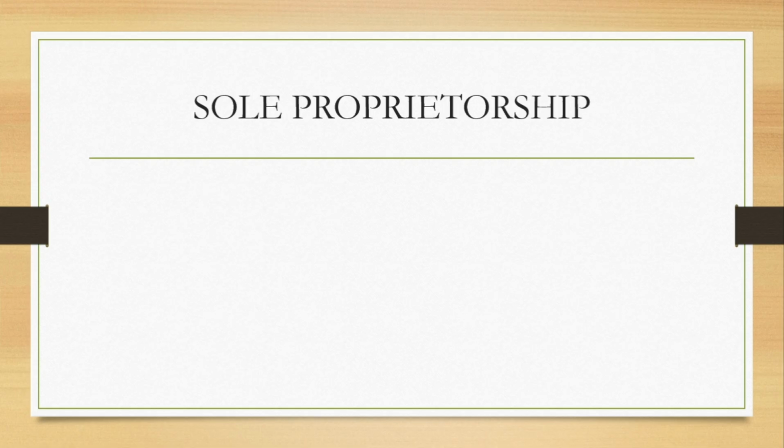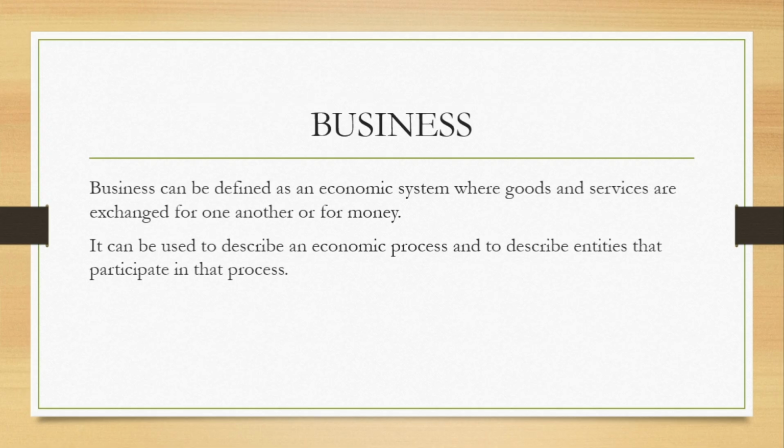Now, under business, before we go into sole proprietorship, we have two categories of business basically. We have two categories of entities. We have business entities, and then we have not for profit entities. It's not stated in this definition, but I want us to note that the essence of going into business is to make profit. Let that always sink at the back of your mind. The essence of going into business is to make profit.